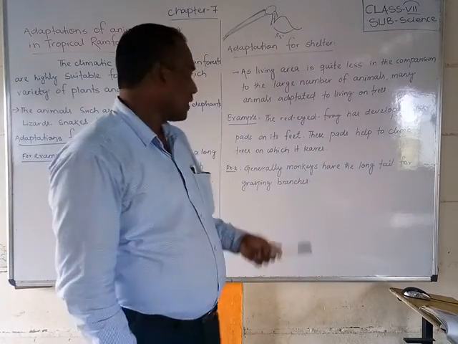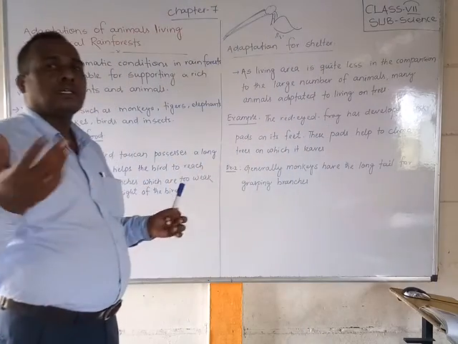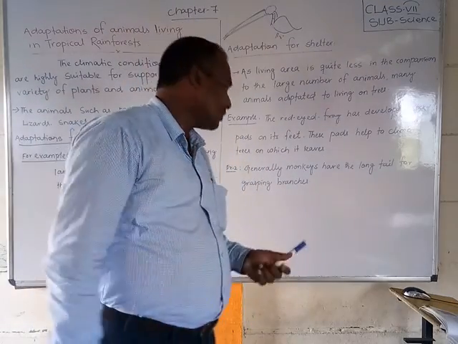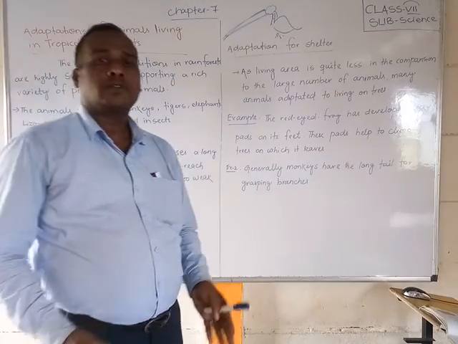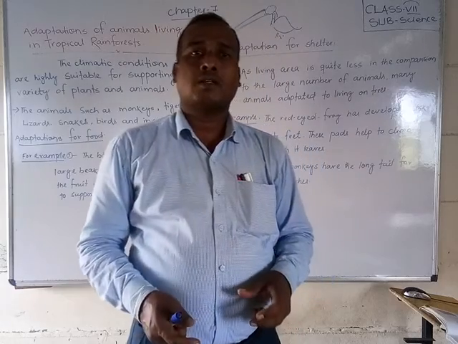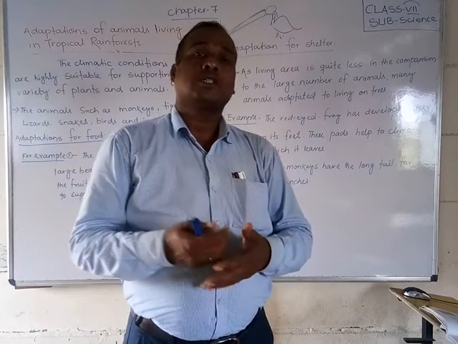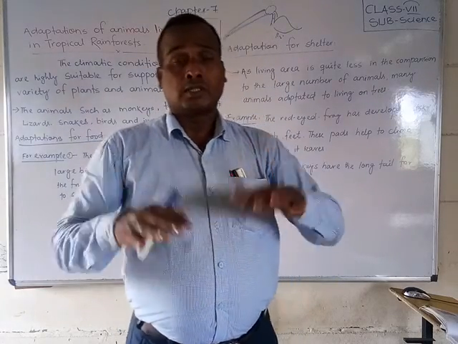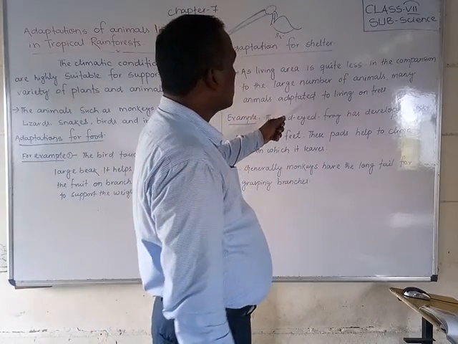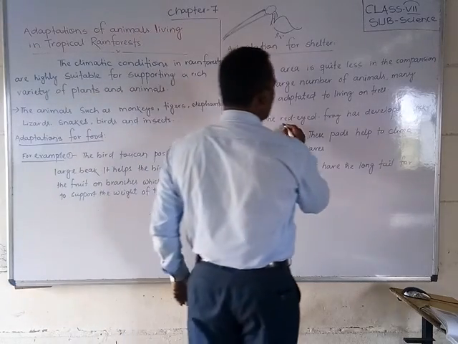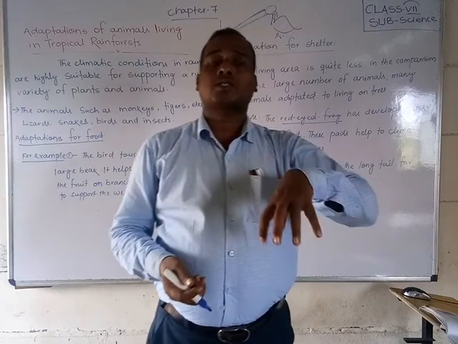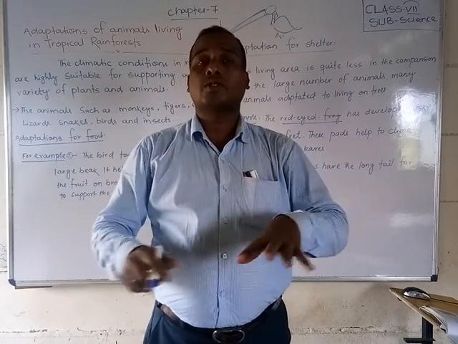Okay. Same as, students, because of competition for food, the toucan birds changed their adaptation and became long-beaked. Same for other animals: food is very difficult to find, and there will be competition for food in that area. So for shelter purposes also, it is very difficult on the ground. So that's why, students, the red-eyed frog. What is that, students? Red-eyed frog.